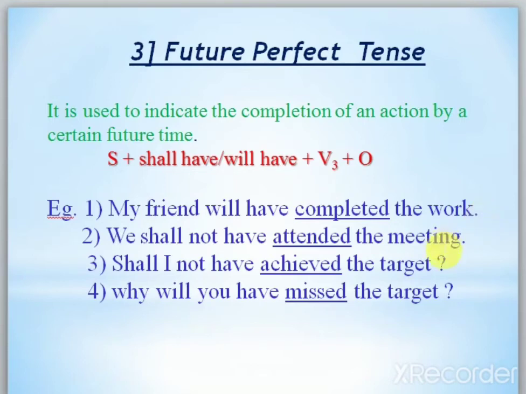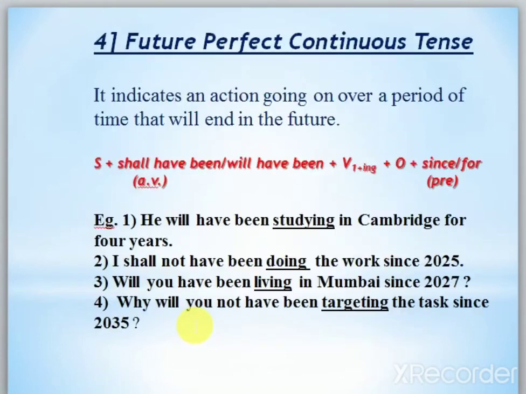We shall not have attended the meeting. We is here, therefore I use shall. Shall I not have achieved the target? Interrogative. Why will you have missed the target? So remember one thing here: we have to add have with shall also, will also, and the past participle verb, V3, should come in the perfect. Remember it.